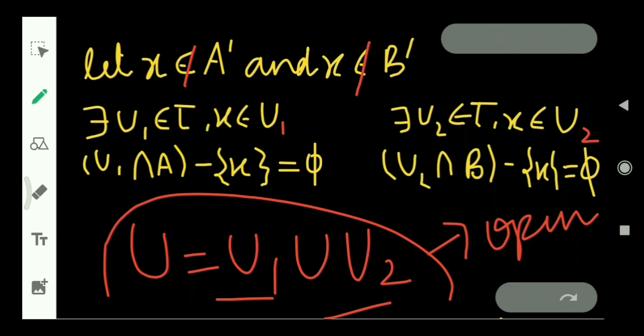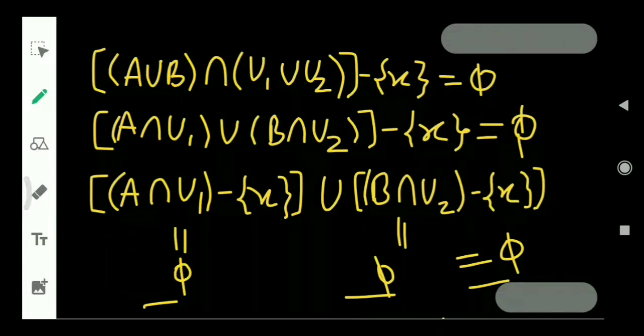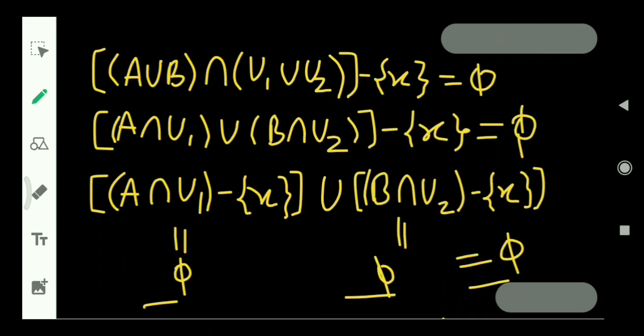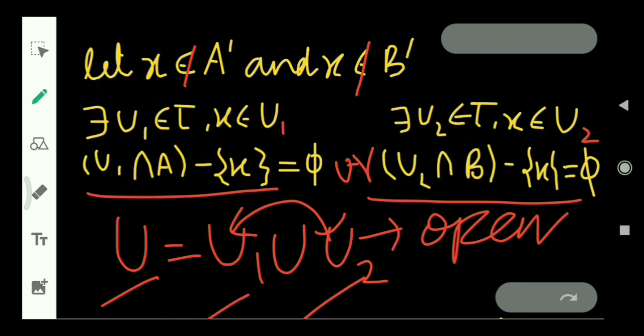As X is contained in both U1 and U2, it is contained in U1 union U2 also. Now we can combine both statements as (A union B) intersection (U1 union U2) excluding the point X is empty.